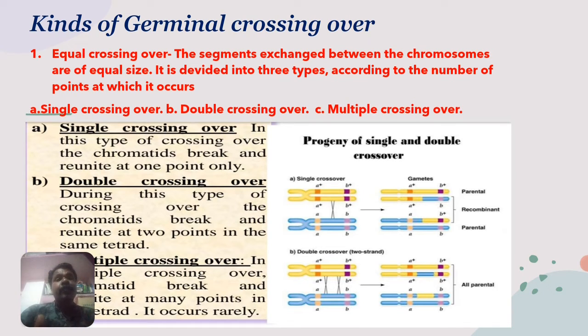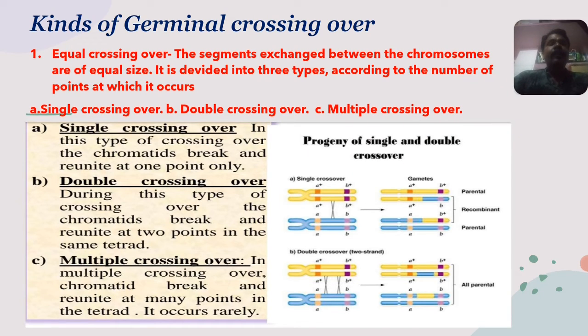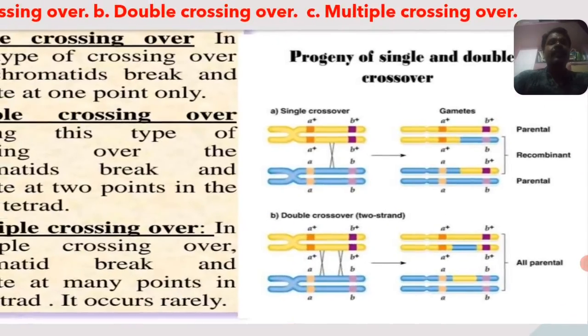On the basis of the points of crossing over, equal crossing over is classified into three types: single crossing over, double crossing over, and multiple crossing over. The first one is single crossing over.